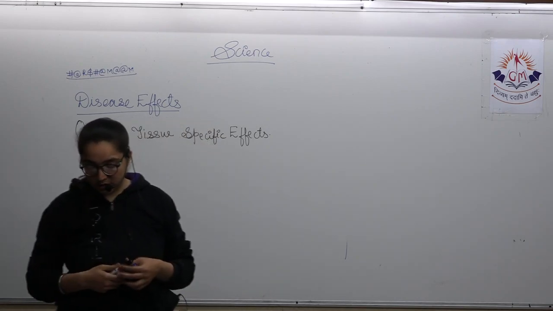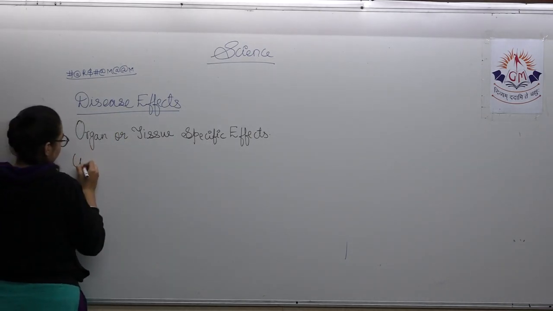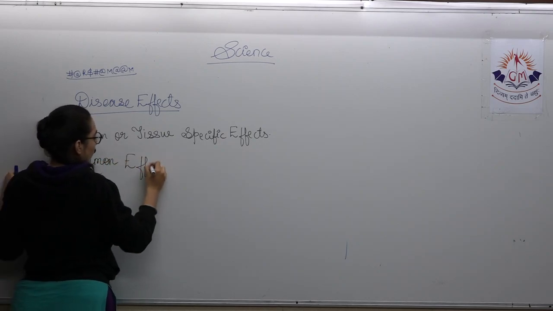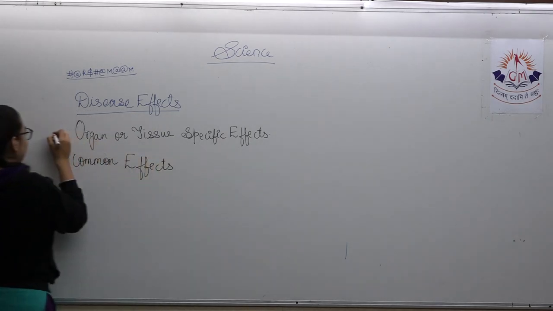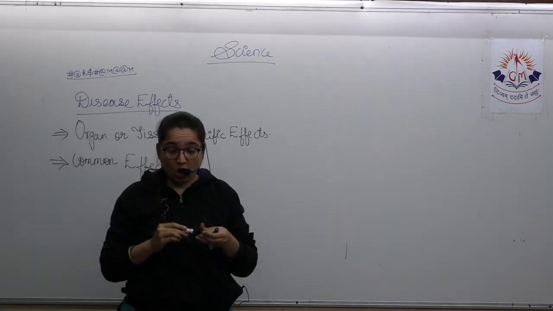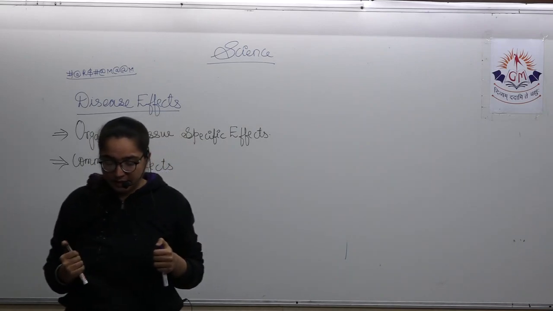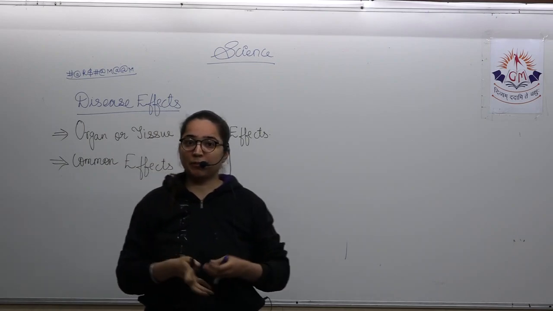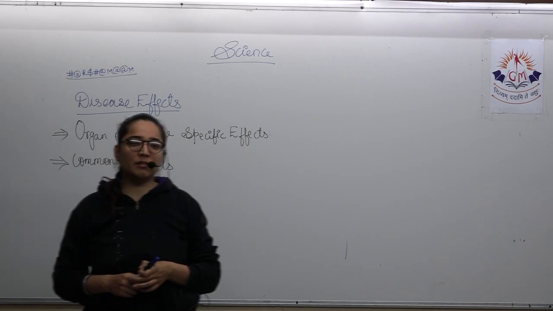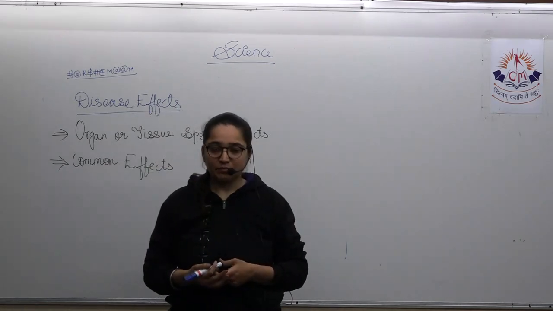The next one is the common effects. Now, what is in the common effects? Let us try to understand it. If we talk about the common effects, then this category includes some of the major and normal problems. In many of the diseases, the common thing is fever.